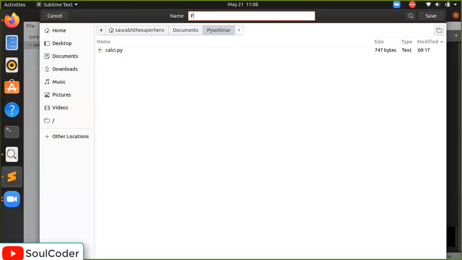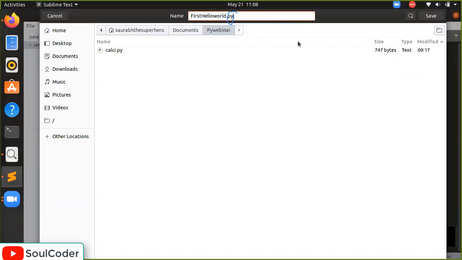So I will write it first. Hello world. Now the important thing, you have to write .py. And why the .py extension? Do you understand .py? The .py extension is very important. It indicates that the file you are saving is a Python file. If you have done other programming, you know the .c extension shows it is a C programming file. If you have done Java, .java is a Java file, and .class is a Java class file. If you have seen any PDF, .pdf means it is a PDF file. So it's sort of like that.